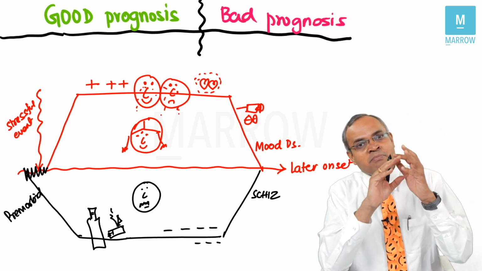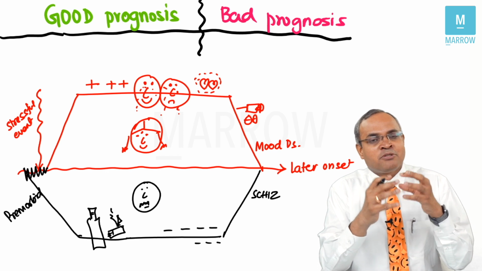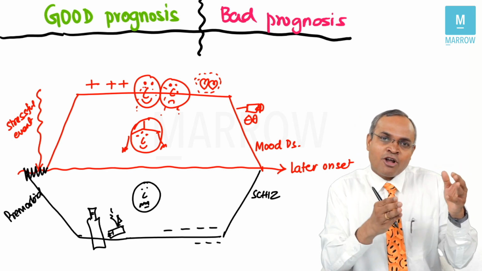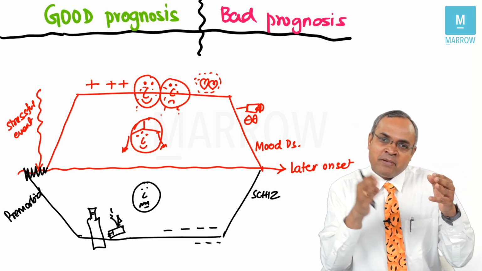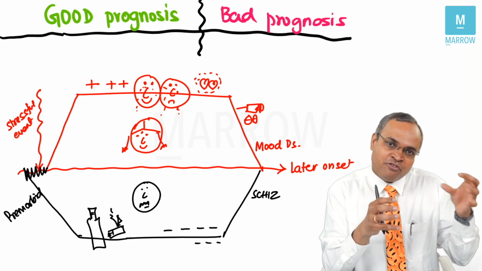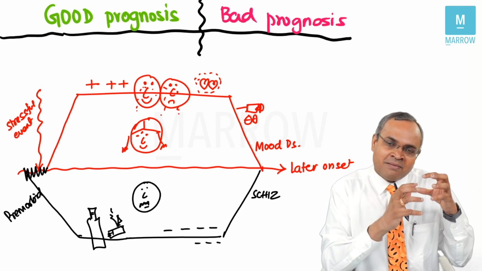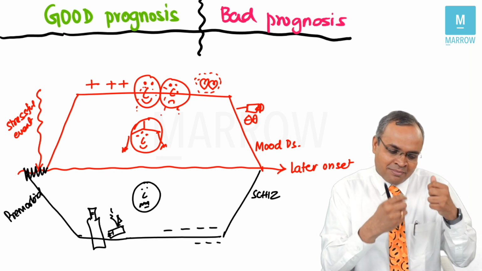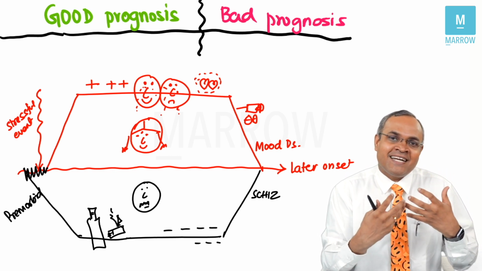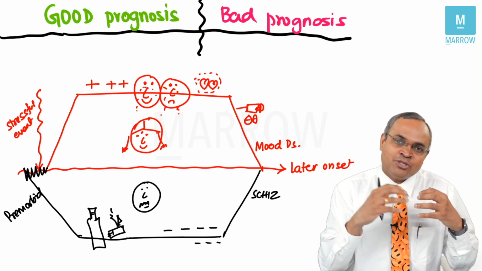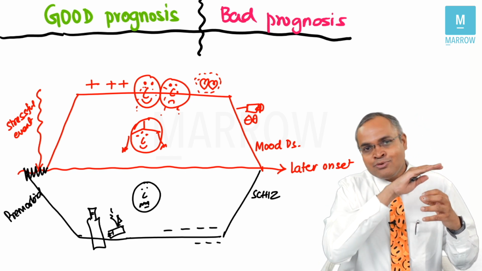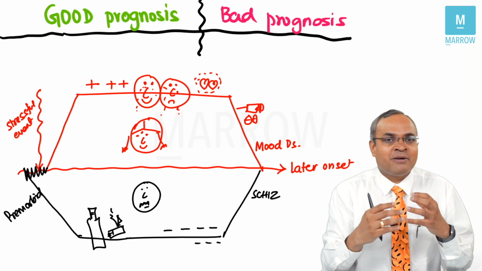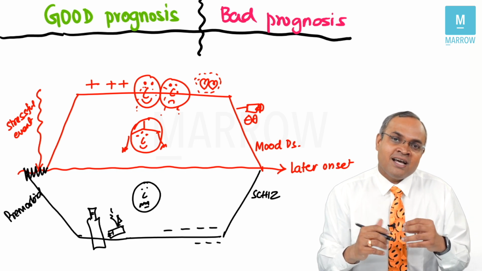personality problems. What do you mean by pre-morbid personality problems or personality traits? Pre-morbid means something which happens before the illness onset. If somebody is already having personality traits and abnormalities or some oddities in their personality traits, then they have much more worse prognosis compared to somebody who is absolutely normal before the development of schizophrenia.